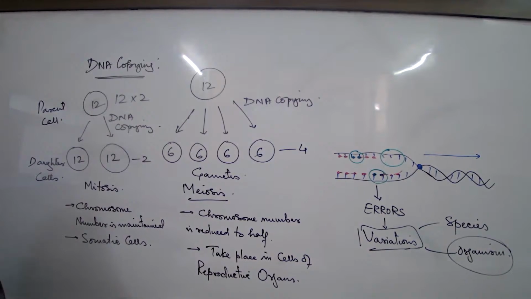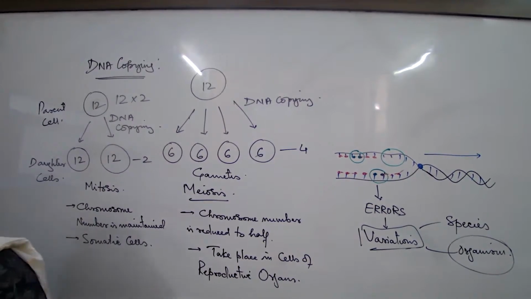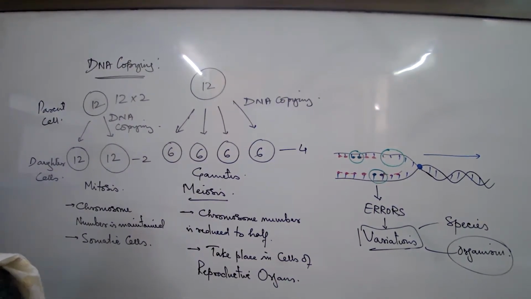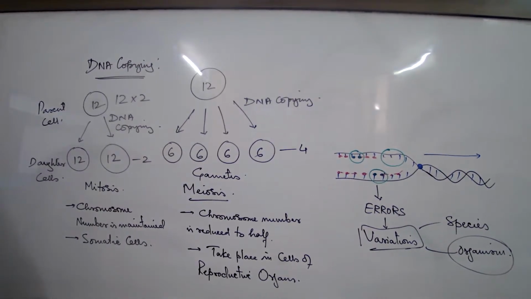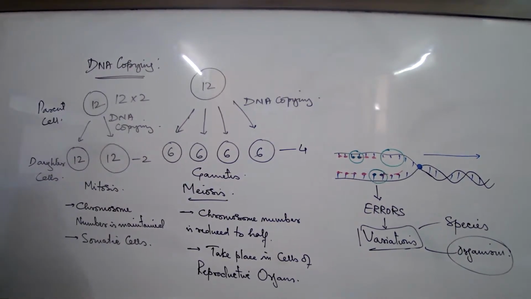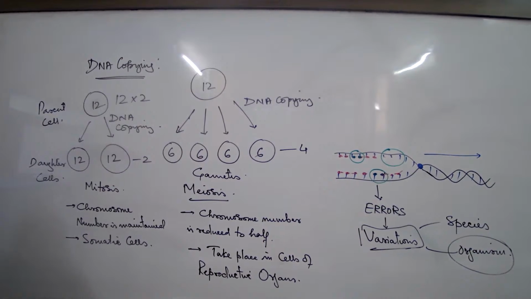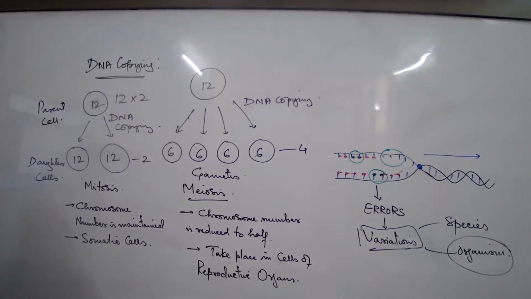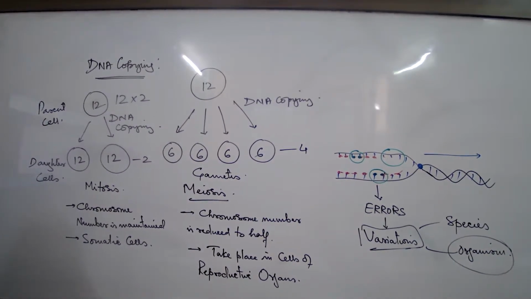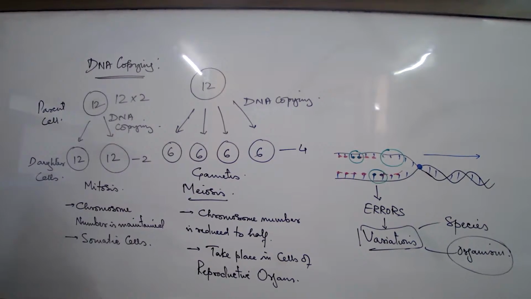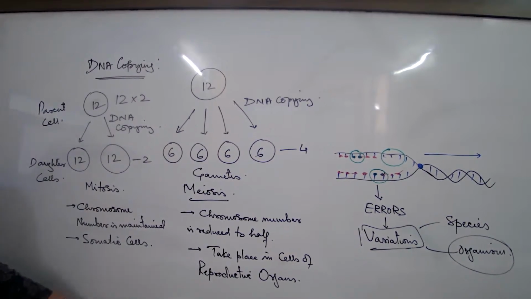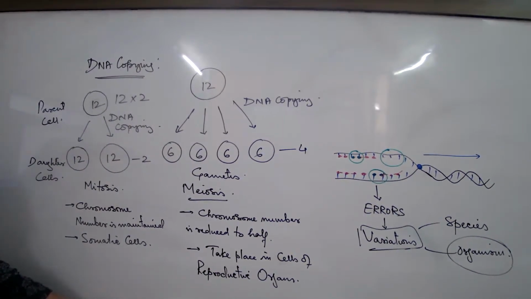Why is variation beneficial to the species? Why is variation beneficial to the species but not necessarily for the organism? Just read. Niche means habitat, where a specific organism would survive. Read once. All of you go through and tell me if you are understanding that.